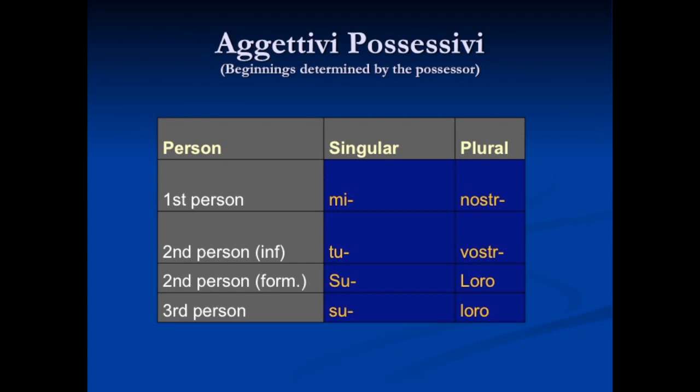First person, in the singular, we have mi. So if I am the possessor, the part that agrees is mi, for me. All right. In the second person singular, we have tu for the informal, su for the formal. Su also for the third person, feminine or masculine. Then we have the plural. We have nostr- for the first person plural. For the second person plural, we have vostr-. For the second person plural in the formal, which is very rarely used, we have loro. And in the third person plural, we also have loro. Okay, let's go on to the next slide.